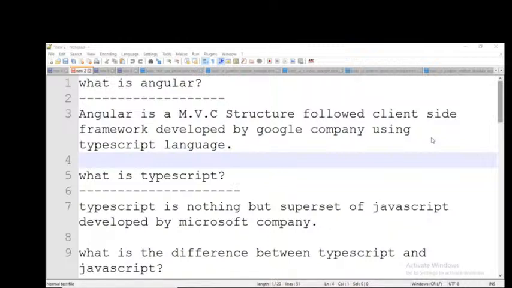Client-side technology means the data is stored only on that user's computer, and only that particular user can see it. Server-side means we store the data in a database on an independent server. By using server-side technologies like PHP, .NET, Java, Python, we need to connect with the database. After connecting, we retrieve the data and display it. Is the point clear, everybody? Respond. Difference between client-side and server-side technologies.